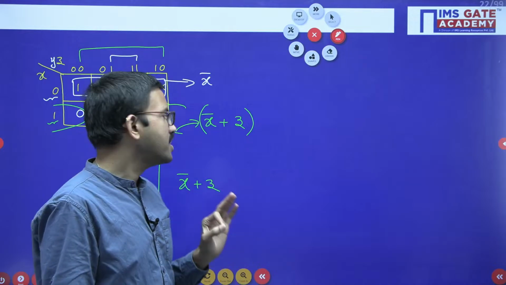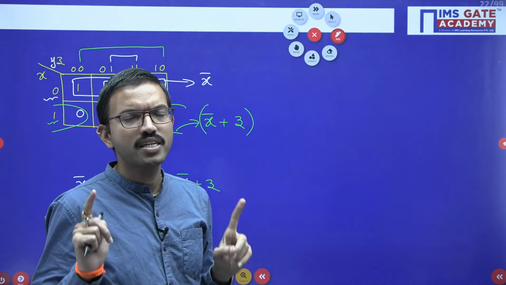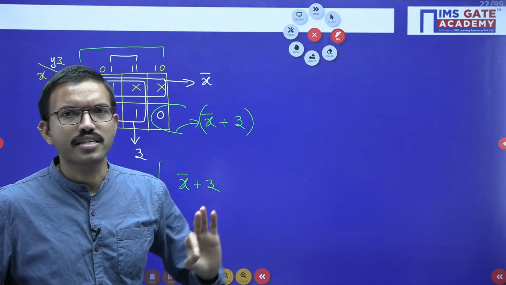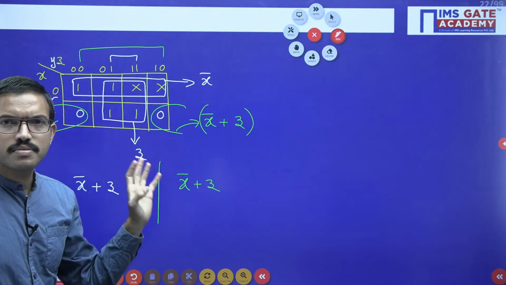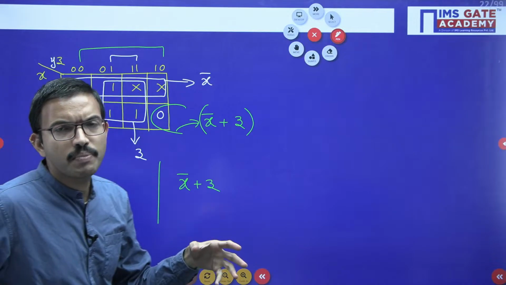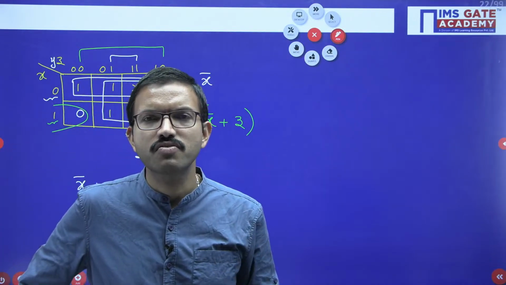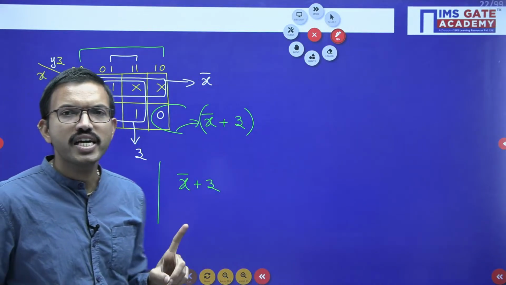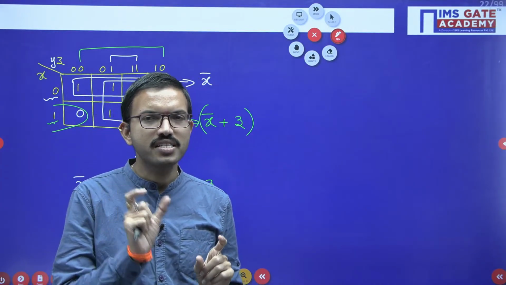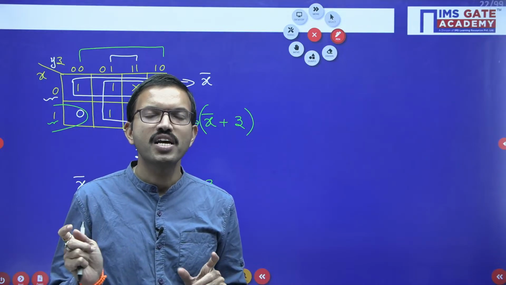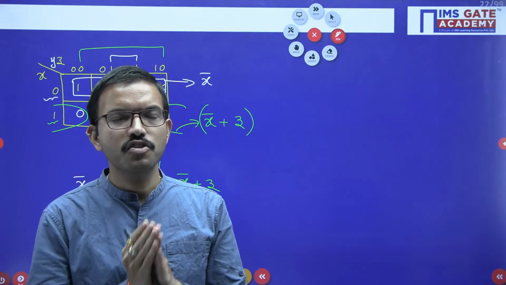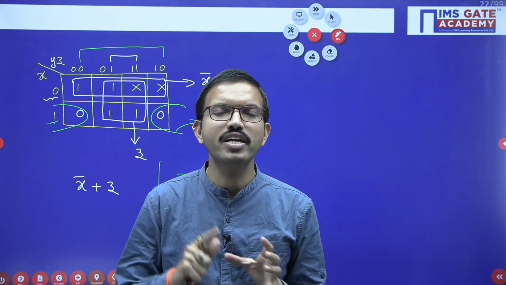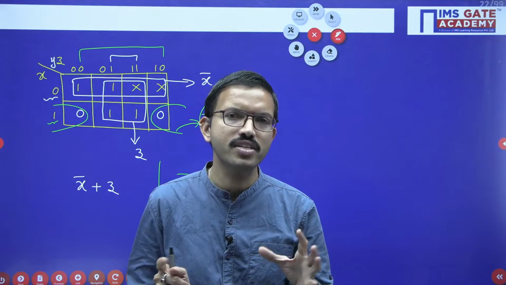But don't get any confusion, especially in the GATE exam. Suppose if you are getting a question like this, if they are asking to identify the simplified function in SOP form or identify the simplified function in POS form, don't go into the trap. I already told you that most of the times you can visualize it is in SOP form or it is in POS form, but after doing further simplification, your SOP and POS are ultimately giving the same answer. Both are equivalent, but representation wise they look different.